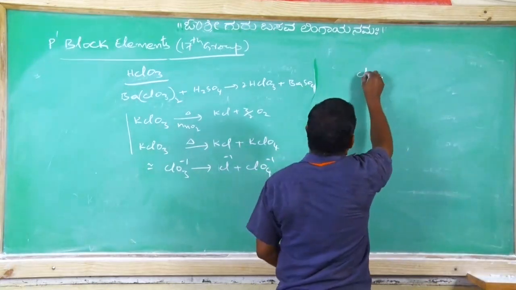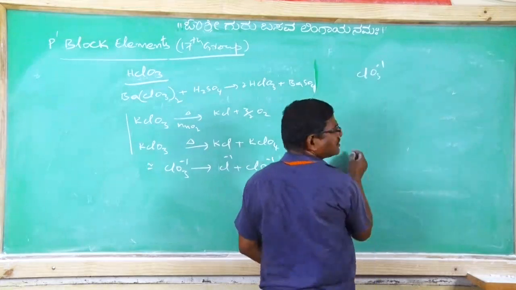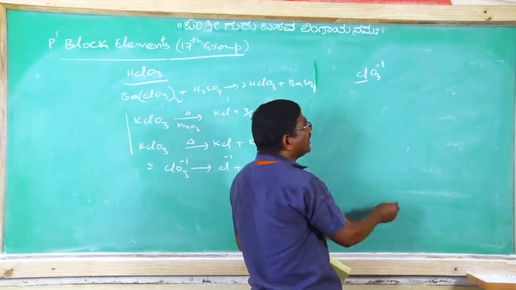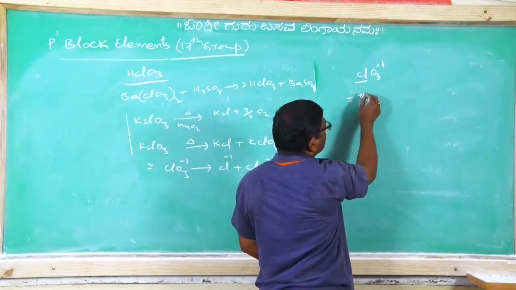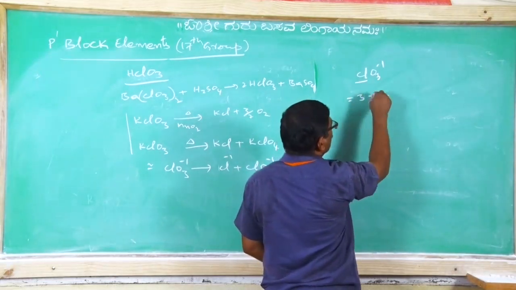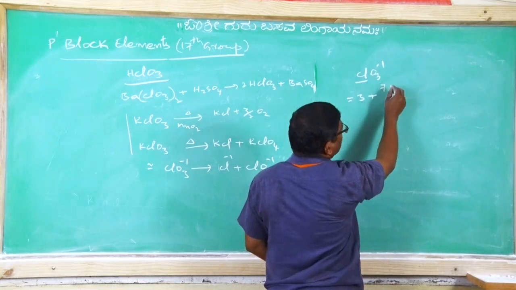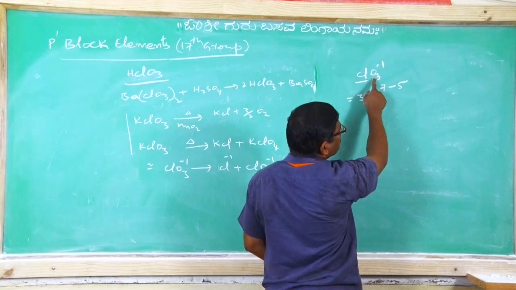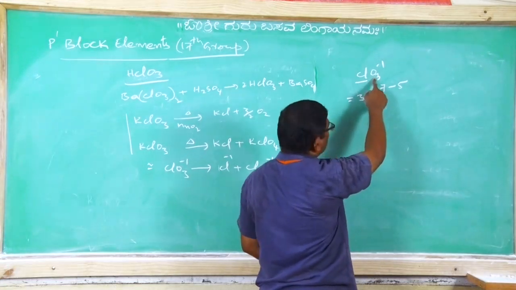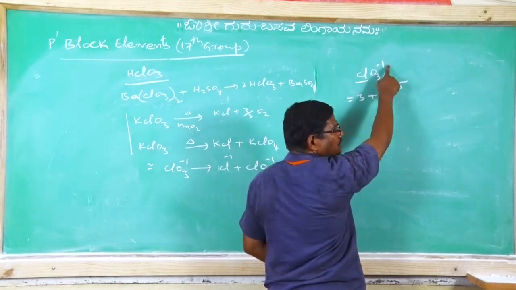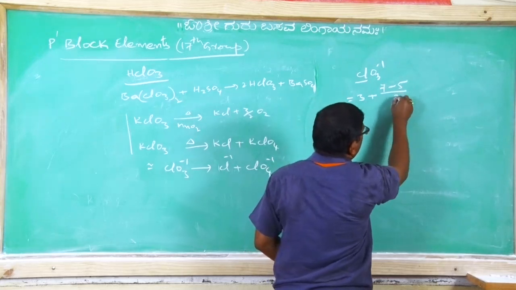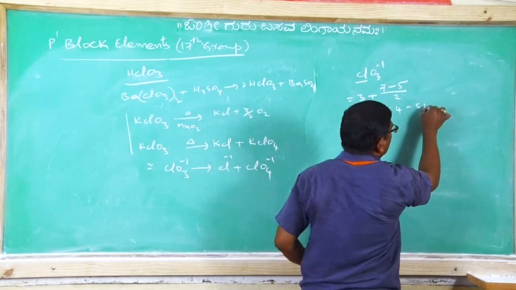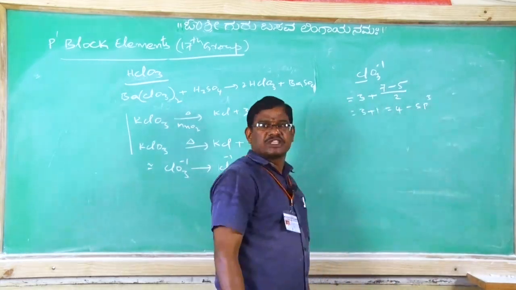Take ClO3 minus. Clear? In this ClO3 minus, chlorine is the central atom. Around the central atom, 3 atoms are attached. Group number of central atom is 7. Oxidation number of central atom is 5: x plus minus 2 into 3 minus 6, x minus 6 equals minus 1, x equals plus 5. So divided by 2 will be 3 plus 1, 4. It also undergoes which hybridization? sp3 hybridization.